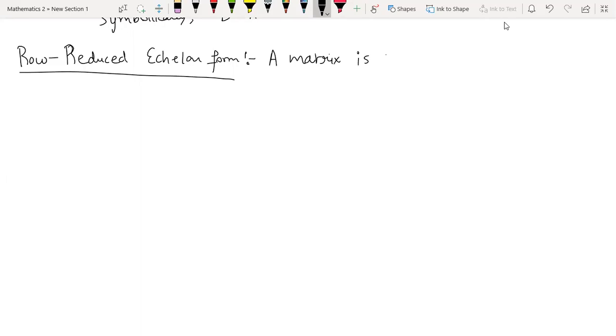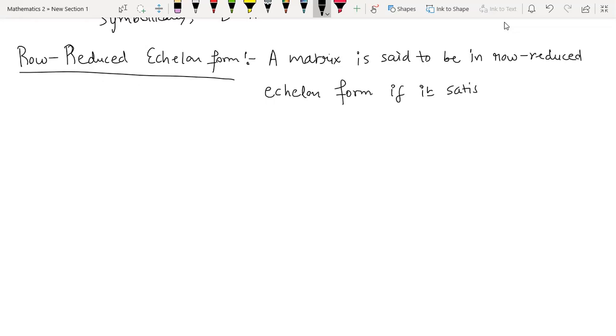A matrix is said to be in row reduced echelon form if it satisfies the following conditions.